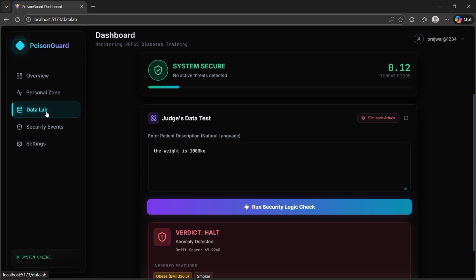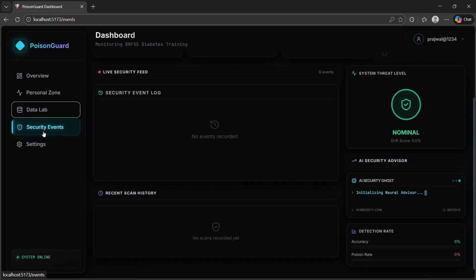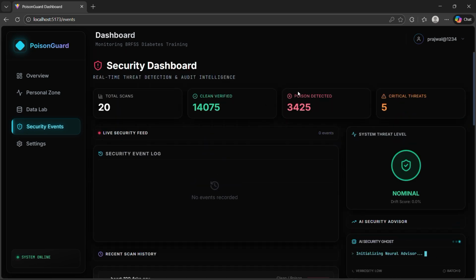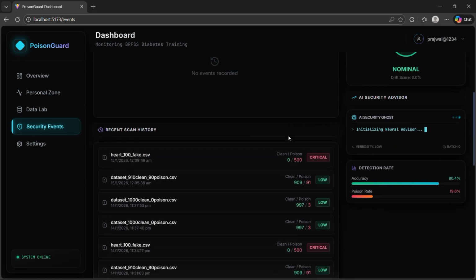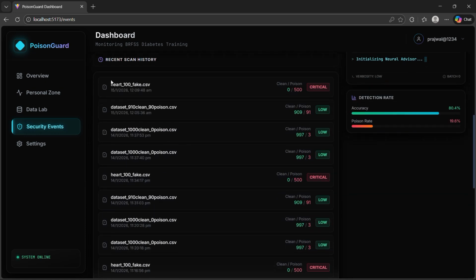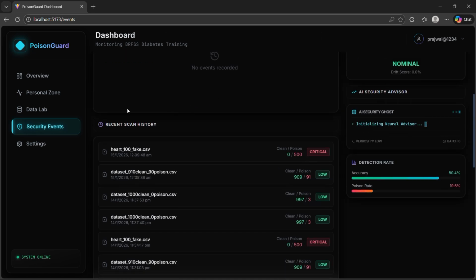And the next thing is your security events. Security events consist of the entire log of what we have done till now. There is poison data of 33,425, meaning I had used this for the initial use and all, so it is showing like that. 5 critical threats were there. Okay, accuracy and the things which I had done now, like see this fake heart data I did now, right? So clean and poison is showing like that.